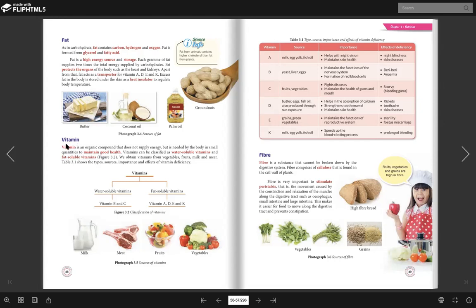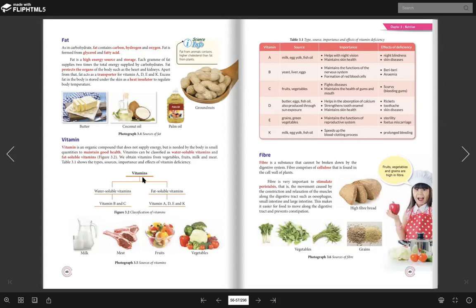Okay, the next one is vitamin. Okay, so here vitamin is an organic compound that does not supply energy, but it is needed by the body in a small quantity to maintain good health. So you don't have to consume so many vitamins, okay? Because it needs to be consumed in a small quantity. For what? To maintain good health.